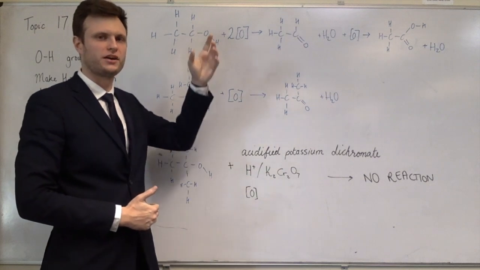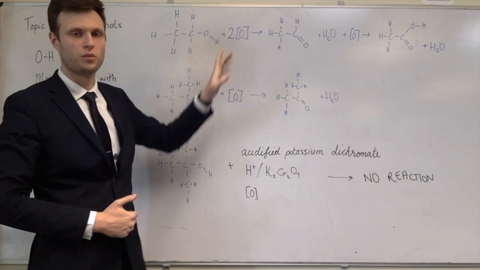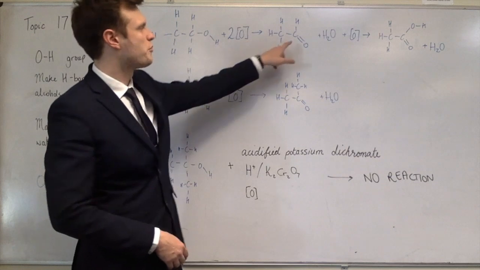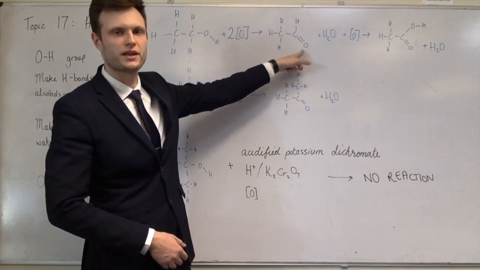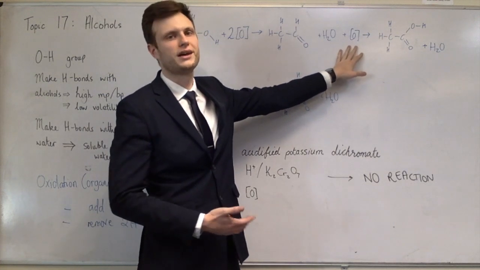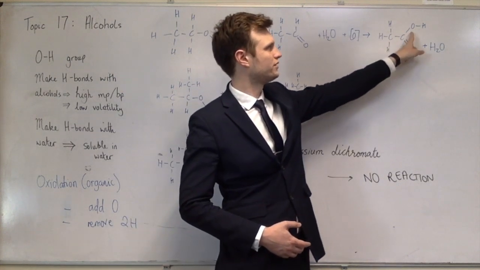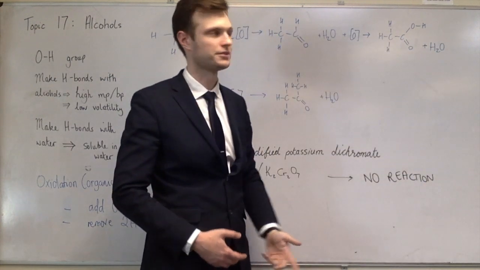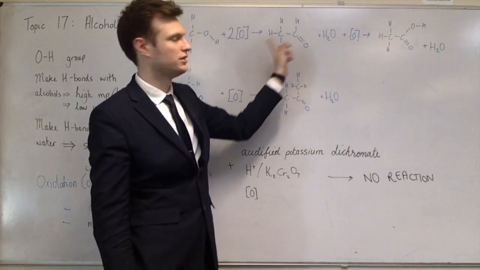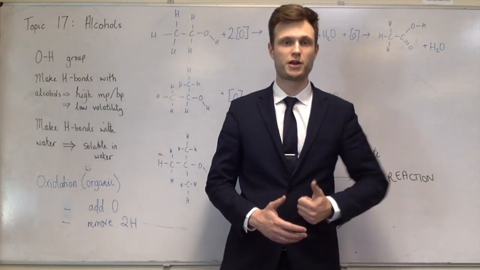So I have changed this slightly just to show you. I've put two oxidizing agents in because you need twice as much, one to remove the H's, the second one to add oxygen. The first one removes the H's, so you're left with an aldehyde, ethanal, and water, and there's still one oxidizing agent left. That oxidizing agent gets added, so the O goes between the C and the H to make a carboxylic acid. This water is not produced now, it was produced in the first of the two reactions. And that's basically it.